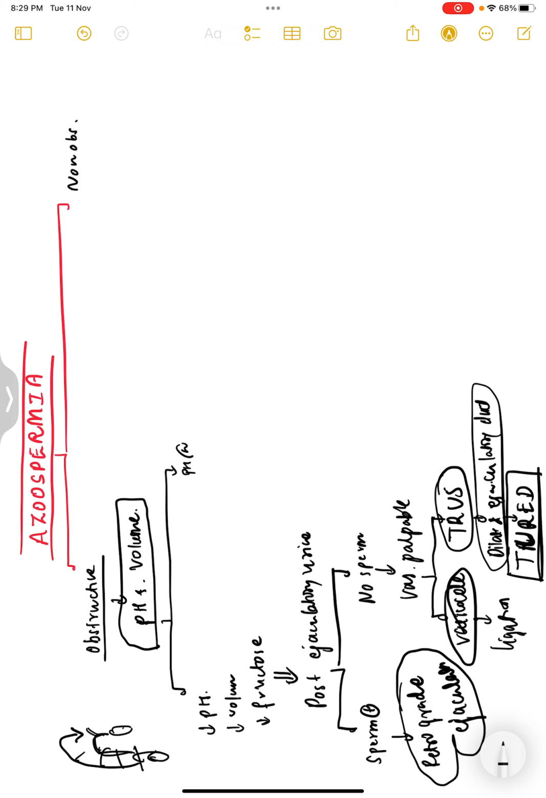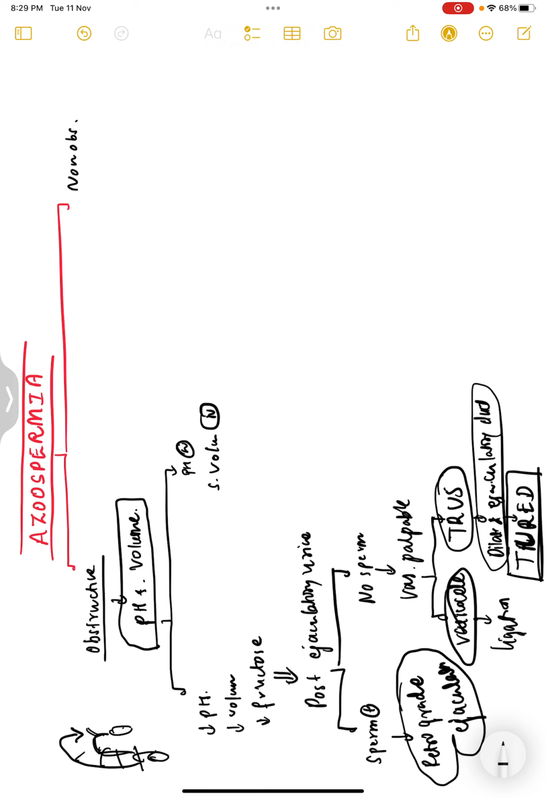If the pH is normal and the semen volume is also normal, that means normal spermatogenesis. You have to do testicular biopsy. With normal spermatogenesis, you do testicular biopsy and scrotal exploration. If you can correct the obstruction, correct it. If you can't correct it, it is a non-correctable obstruction.